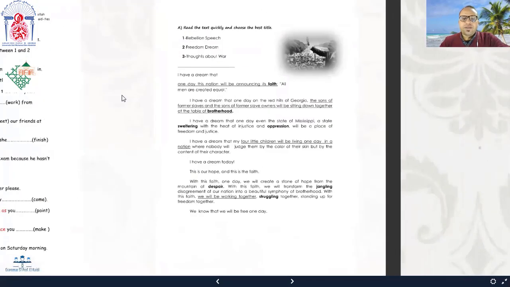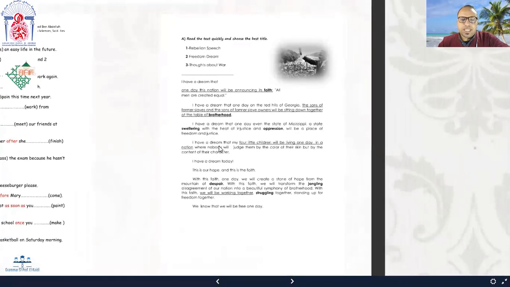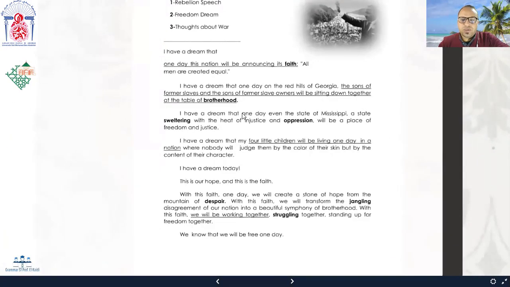And here I have the famous speech of Martin Luther King. Of course, this is one of the most famous speeches in the history of the world, which is I have a dream, I have a dream. In this speech, Martin Luther King used the future continuous a lot, okay? So read it and see how the future continuous is used in this very famous speech, okay? It's also an opportunity for you to read this speech if you have never done so.